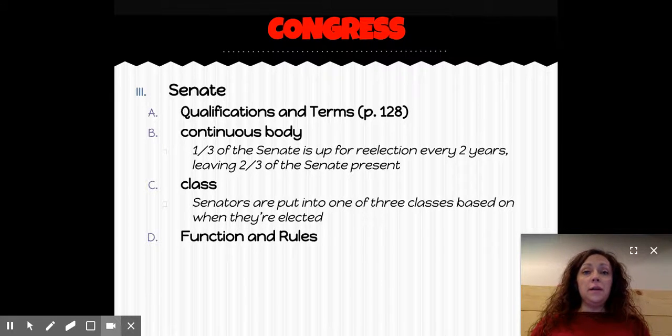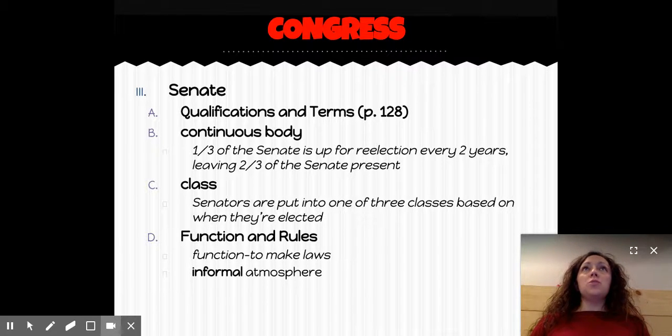Function and rules in the United States Senate. The function, obviously, is to make laws, but the rules are much more lax. The procedures are much more informal in the Senate than they are in the House, and that's for a few different reasons, namely because there's only 100 people in the Senate. So you don't have as much of a potential for chaos as you do in the House of Representatives. Also, the Senate is supposed to be more of a prestigious body, so they can get away with that kind of stuff.